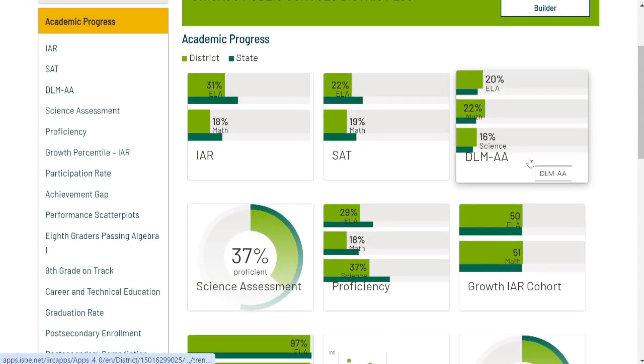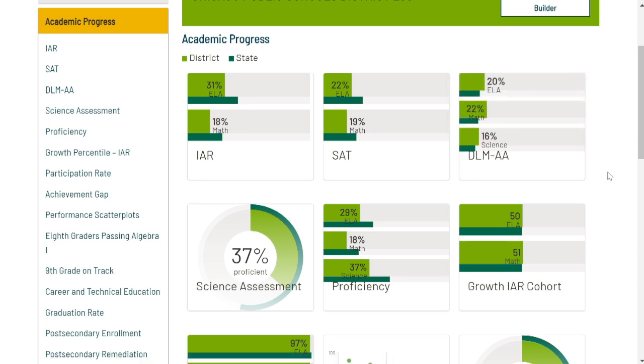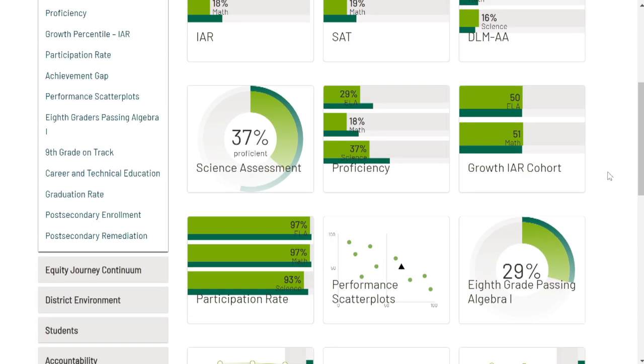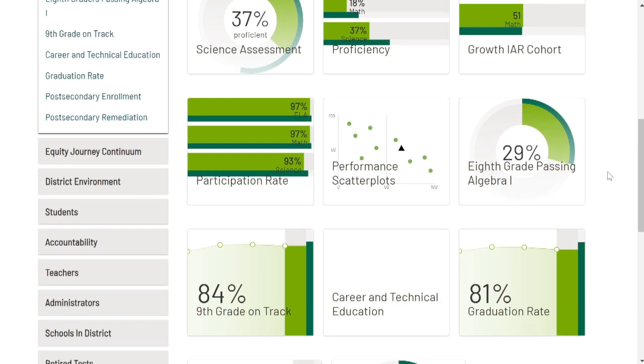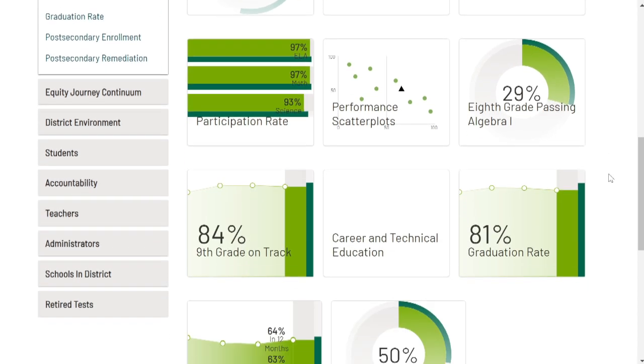16% progress in science, English language arts, 20%. Some of the math scores you can see here. Science assessments, 37% proficiency. 8th grade passing algebra, less than 30%, but they're graduating 81%. So this again is Chicago.